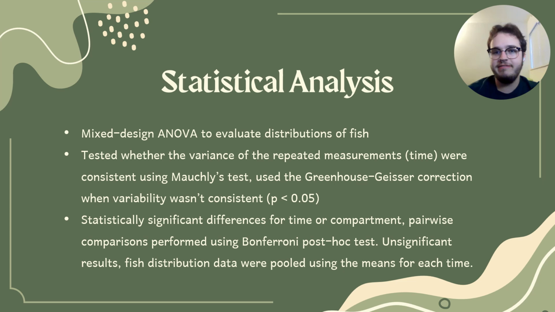They were checking if the differences for all of the times were about the same using Mauchly's test, because if they weren't the same, then that would violate the assumption of sphericity and the results would be skewed, which could give false positives. So in the cases where time was different than the rest of the other times, they would have to correct for that, and they did that using the Greenhouse-Geisser correction. So that's some of the statistics that they used, and they also